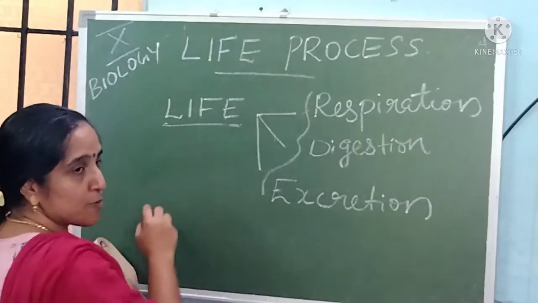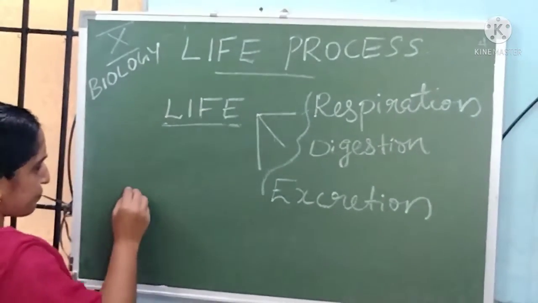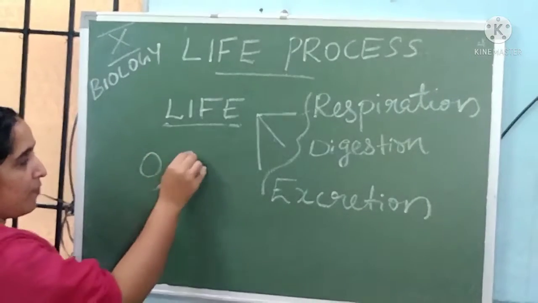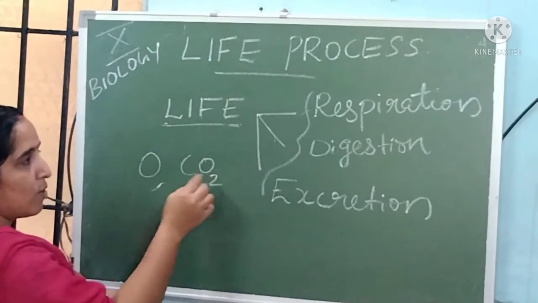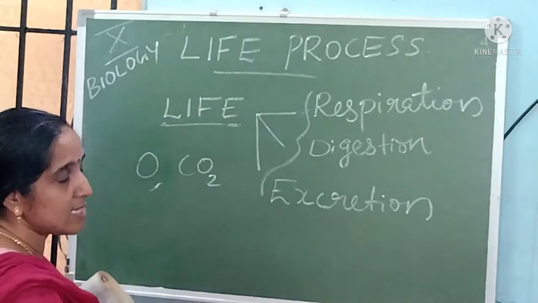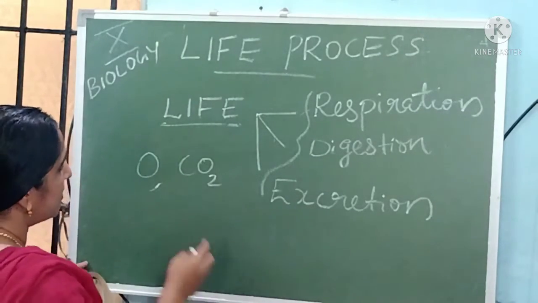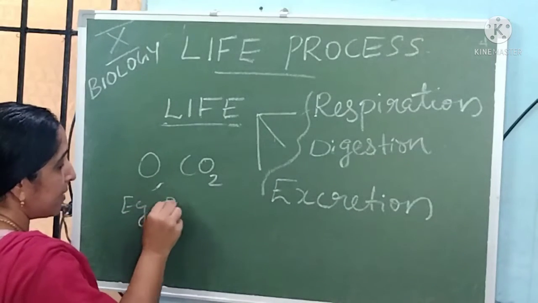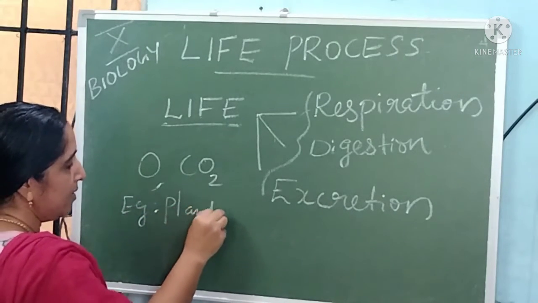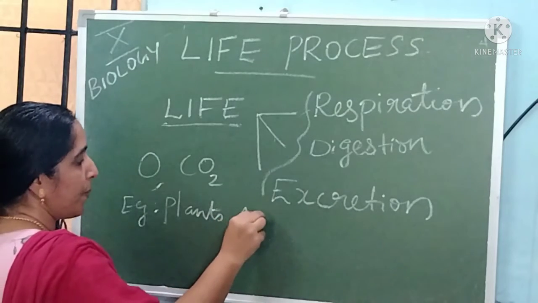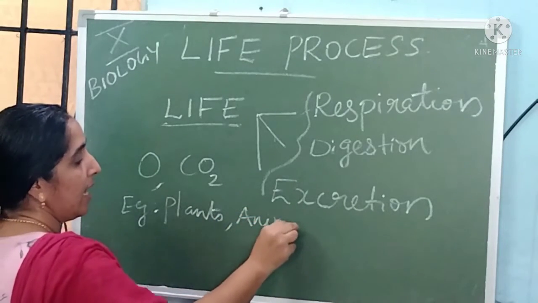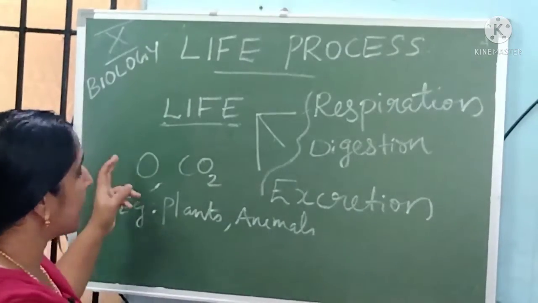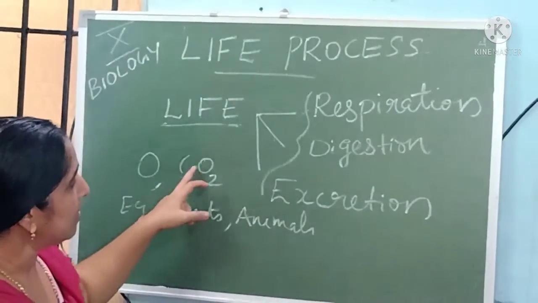Respiration means inhaling of oxygen and exhaling of carbon dioxide. That is called respiration. All living things will respire, for example plants, animals and human beings. Human beings are also included in animals. So respiration means inhaling of oxygen and exhaling of carbon dioxide.